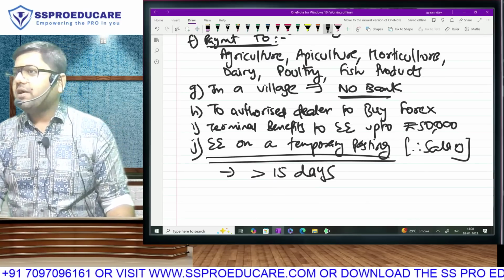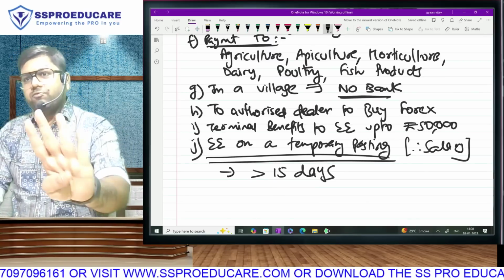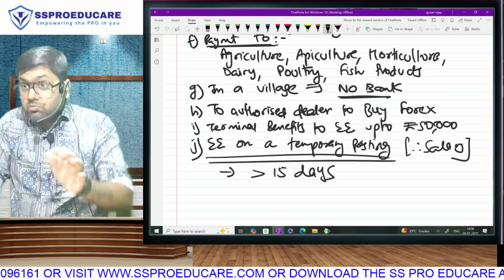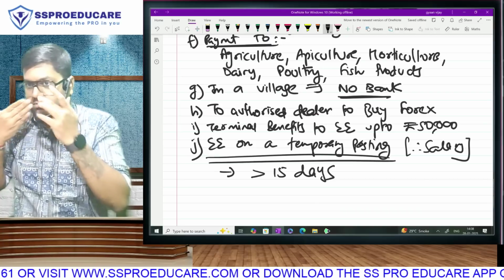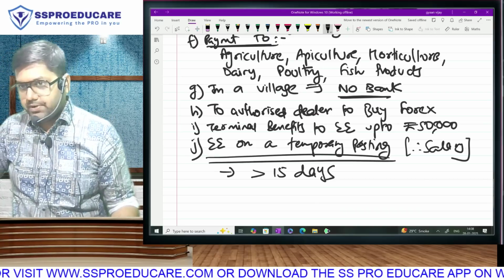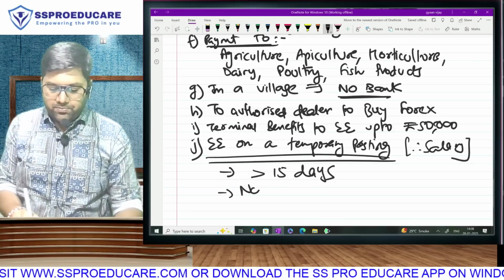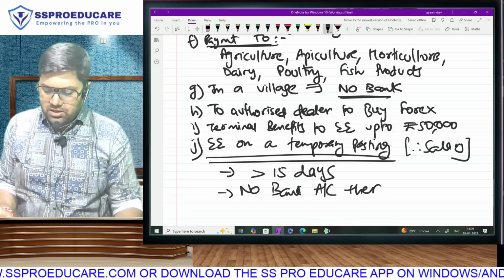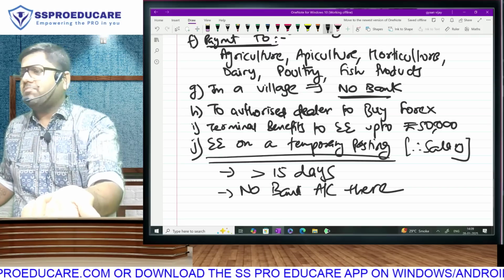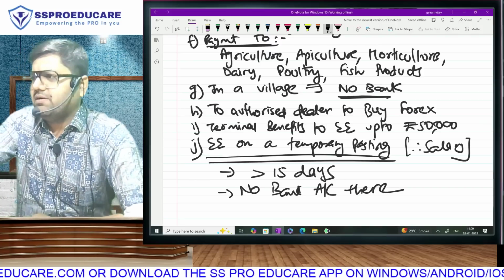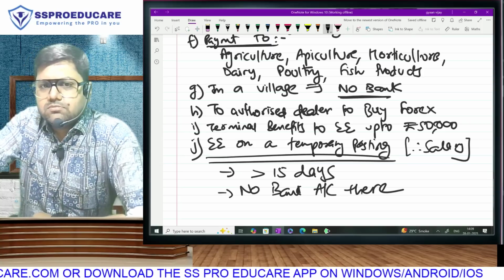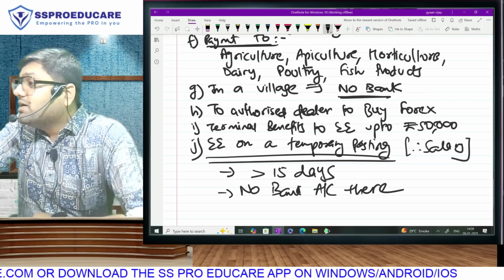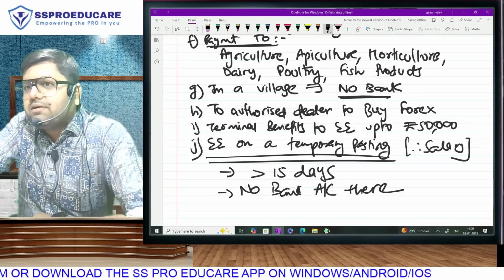Temporary does not mean you have sent him for 3-4 days, because for 3-4 days he can survive without salary. But once you cross 15 days, then salary has to be paid. And second, your employee does not have any bank account there, which is logical. He may not have a bank account there because he is in a temporary posting. Why will he open a bank account over there in a temporary job? But in the present day scenario, again it becomes irrelevant.